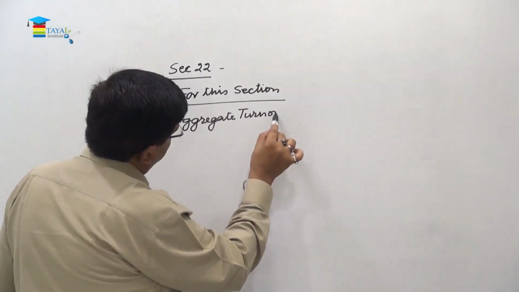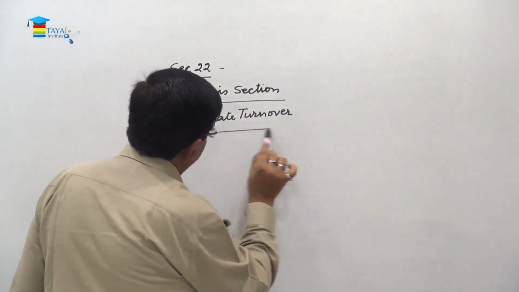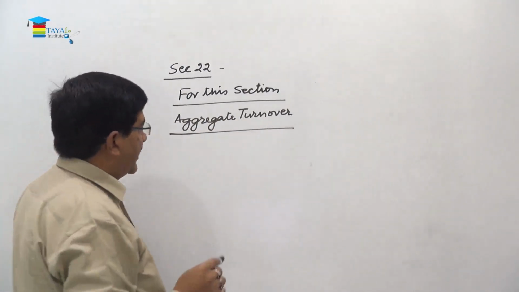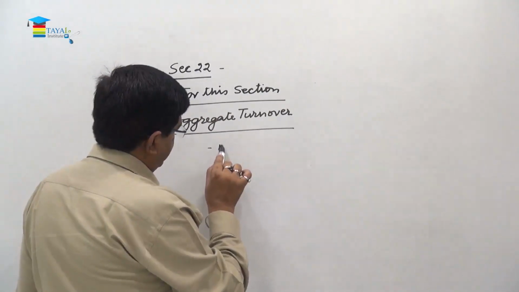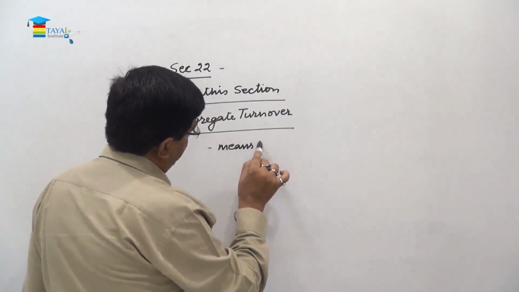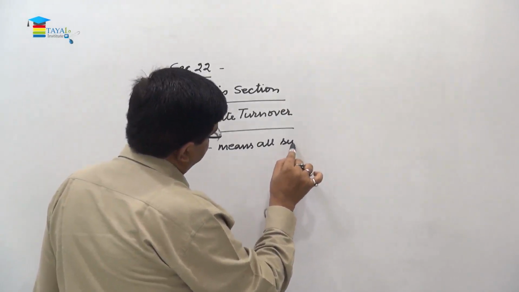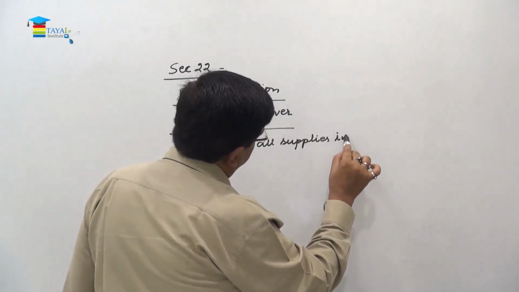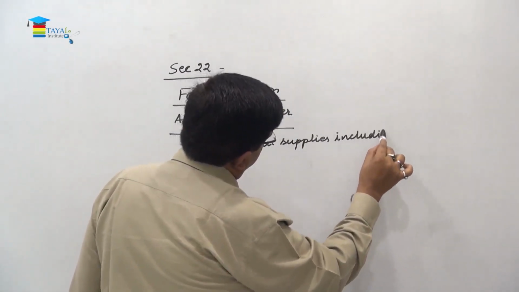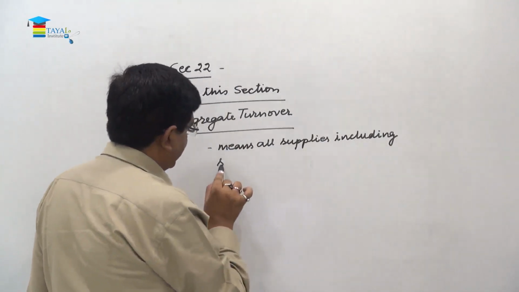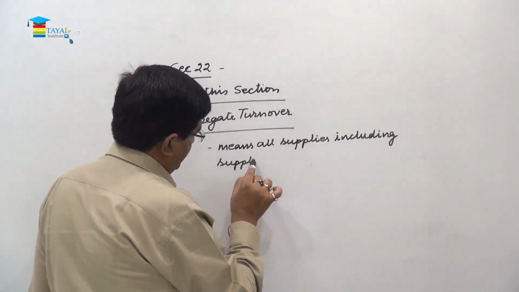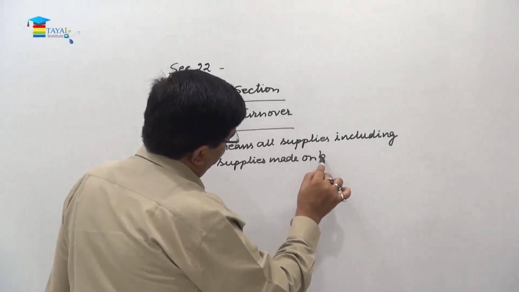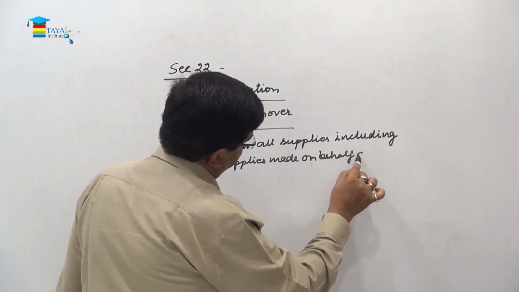Now friend, this is one term which carries different meaning at different places. So for the purpose of this section, aggregate turnover means all supplies, including supplies made on behalf of another.